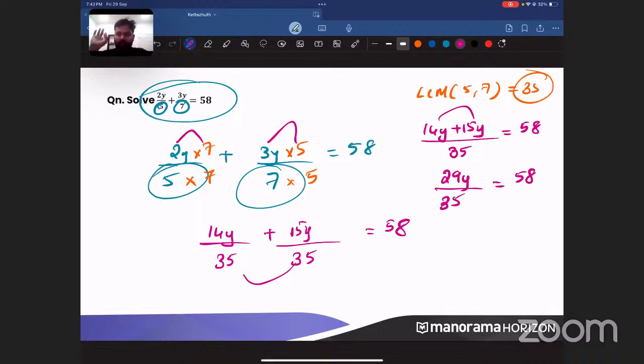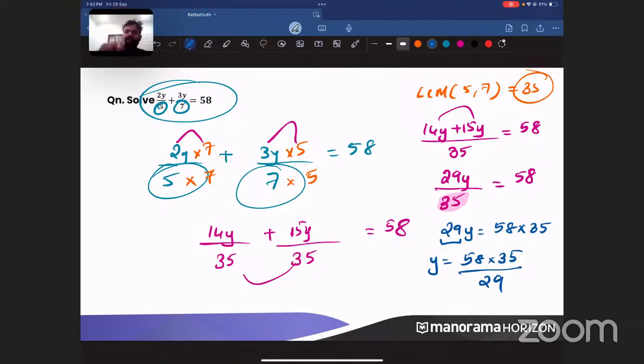Okay, understood everyone? Now, look here. Here 35 is in the denominator, or it is division. So when 35 goes to the right side, will it become multiplication? Yes. Don't multiply, but just put it like this. Just put the answer as 58 into 35. Now, 29 is multiplication. So when the multiplication goes to the right side, it will become division. So 58 into 35 by 29 is what we get.